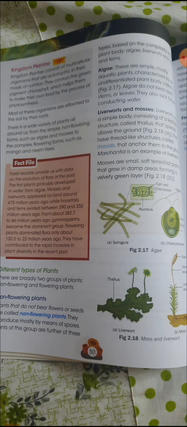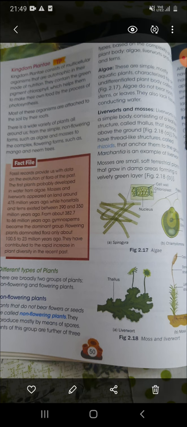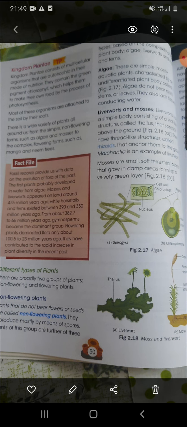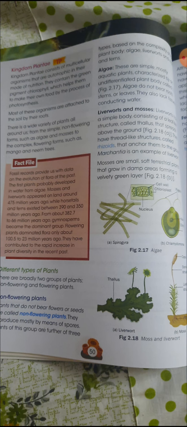Do you know what is the meaning of autotrophs or autotrophic? That means they can make their own food for their nutrition. They contain the green pigment known as chlorophyll, which helps in the process of photosynthesis, and with the help of this process they can make their own food. Most of these organisms are attached to the soil by their roots. There is a wide variety of plants all around us.